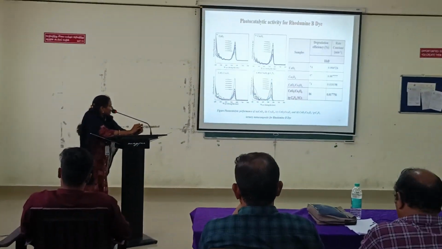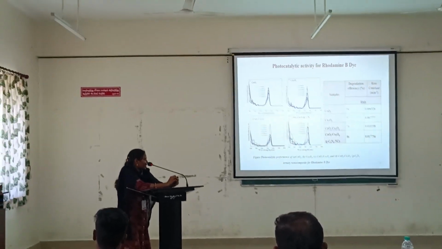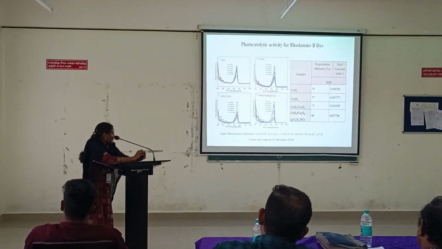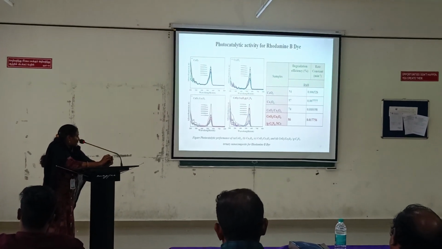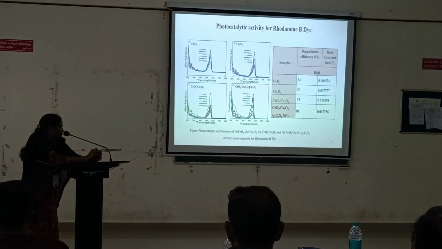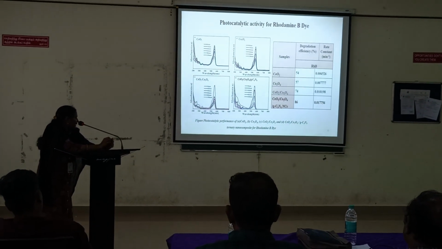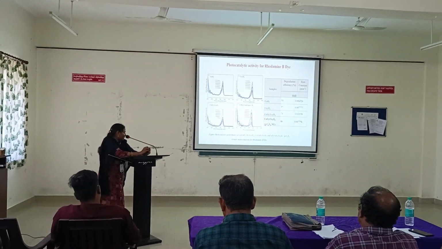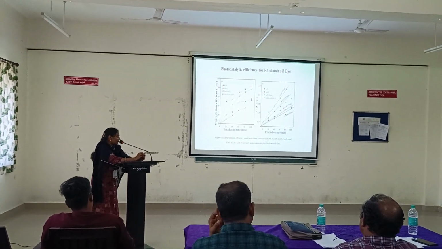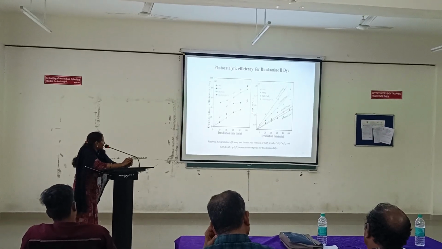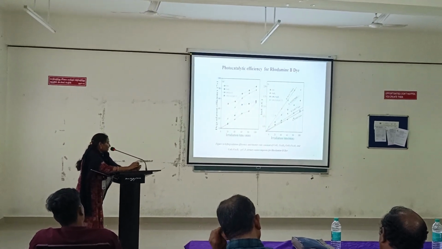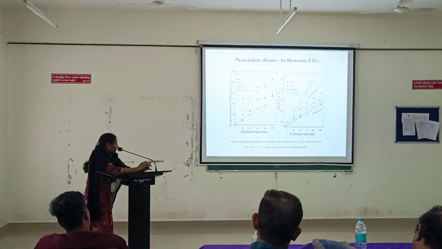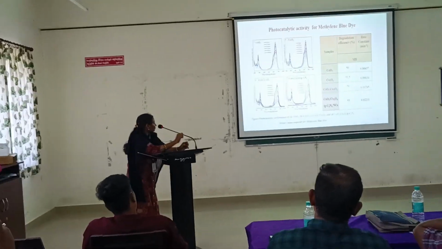The degradation efficiency is calculated as usual, and the efficiency for the ternary nanocomposite is 86% for rhodamine B, and the rate constant is 0.017756 min⁻¹, which is increased compared to the crystalline and binary materials. Figures A and B show the photocatalytic degradation efficiency and the rate constant graph for rhodamine B dye.